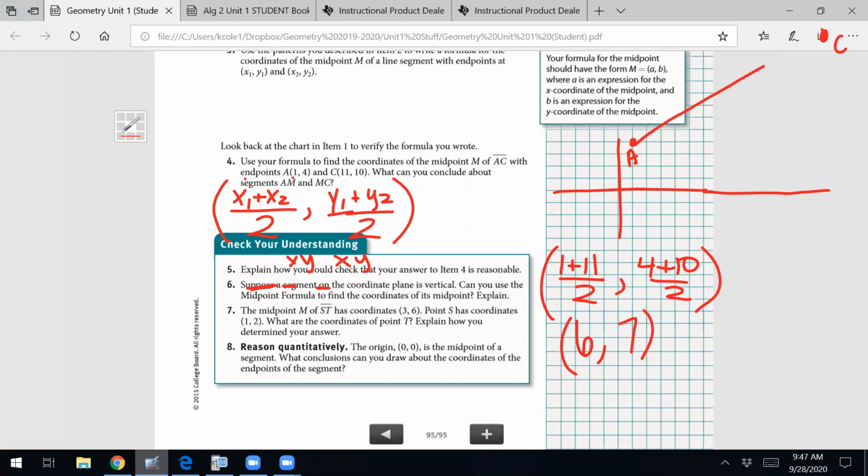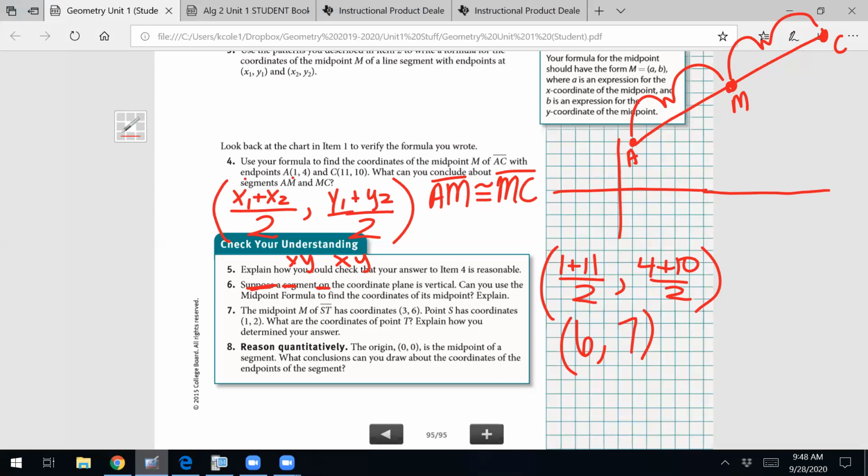Then we're going to have M right in the middle. So what do we know about this segment in comparison with this segment? They are the same length, which means that they are congruent. So we're going to say segment AM is congruent to segment MC. And you know that they are congruent because you have identified the midpoint. That tells us that they are going to be congruent.